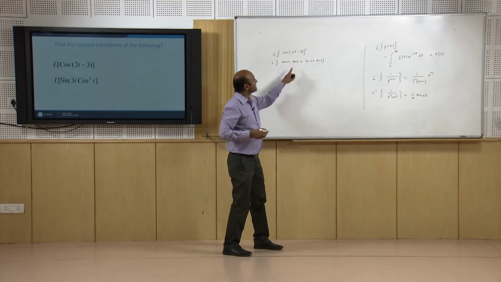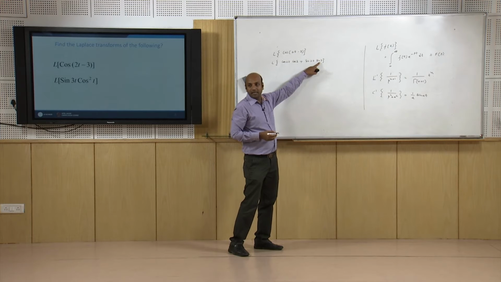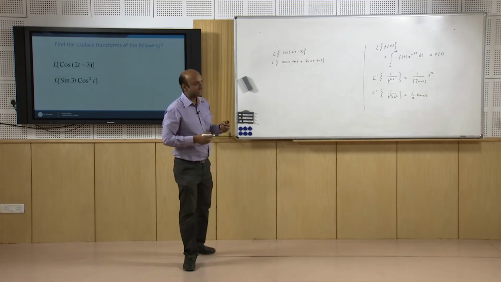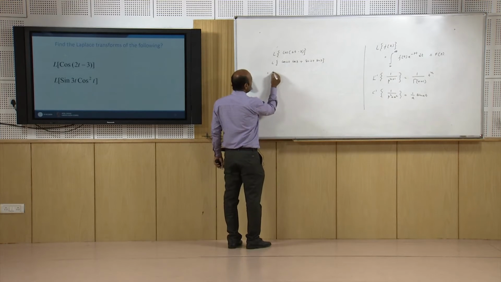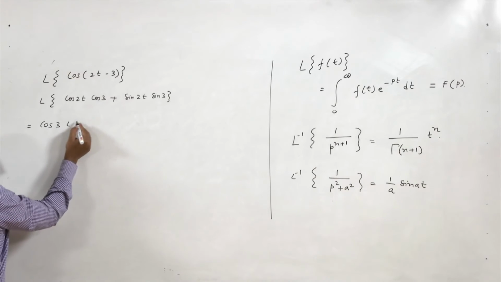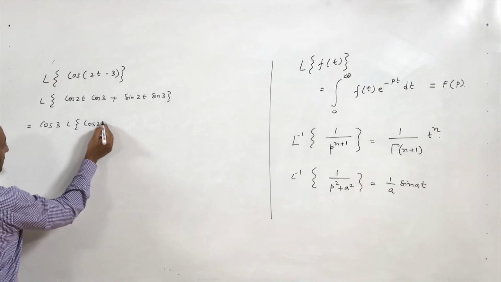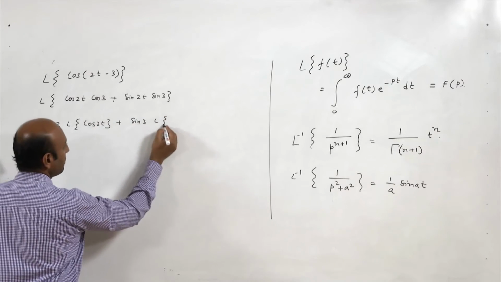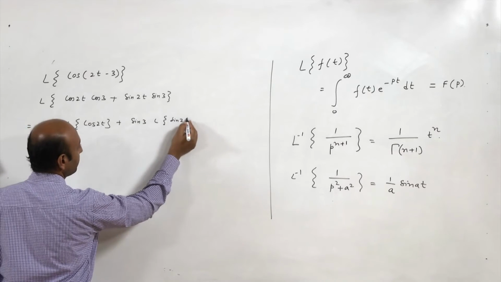Now cos 3 and sin 3 are constants free from t, so they can be taken out because of the linearity property of Laplace transforms. So it is nothing but cos 3 Laplace transform of cos 2t plus sin 3 Laplace transform of sin 2t.